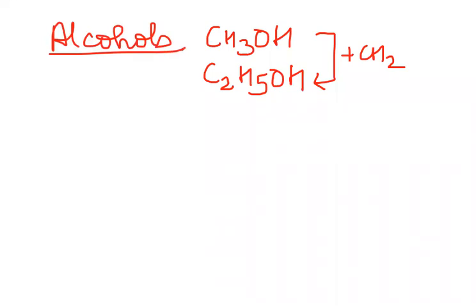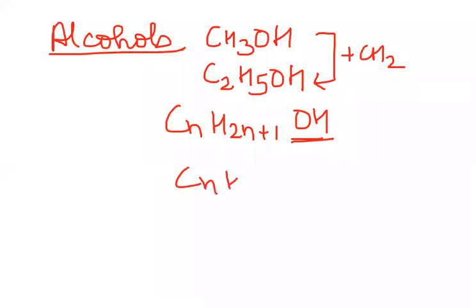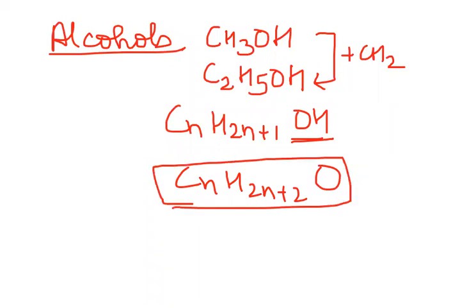In this case, the general formula is written as CnH2n+1OH. The OH indicates that it is the alcohol group. If I write CnH2n+2O, then I am not saying exactly whether it is an alcohol or an ether. But when I put an OH group there, it indicates that this series is the alcohol series. Similarly, you can have it for acids, aldehydes and so on.